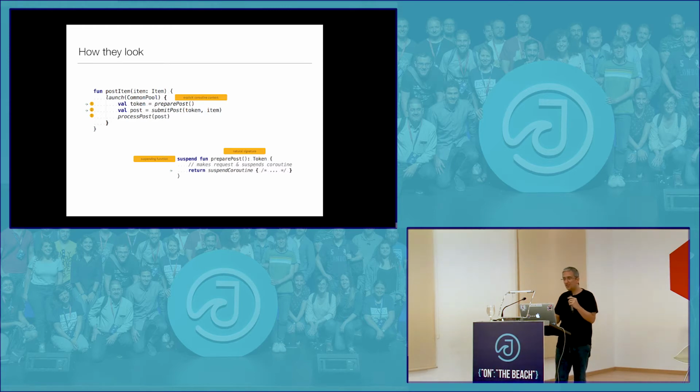Well, first of all, as I said, it's a natural signature. The only thing that's different is a suspend function. And what I do is I explicitly launch that coroutine. If I'm running this on the main thread, this is going to go prepare the post, and if the post is a blocking operation, it is not going to block the main thread. It is going to go and do it in some thread, and when the function resumes, it will come back and do the submit post. So when I'm writing the code, it is as if I'm writing synchronous code without having to worry that it's actually going to block my main thread. And that is done inside this launch, which is the actual coroutine.